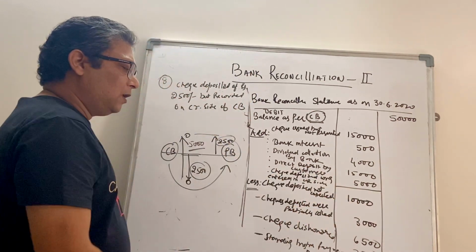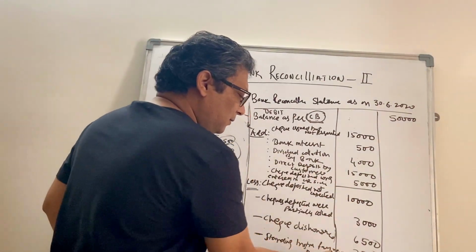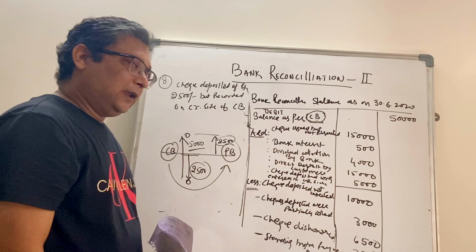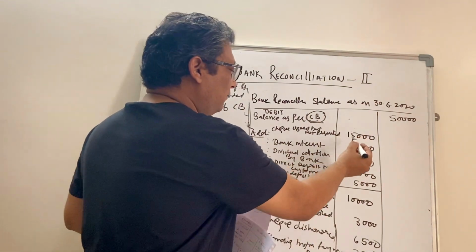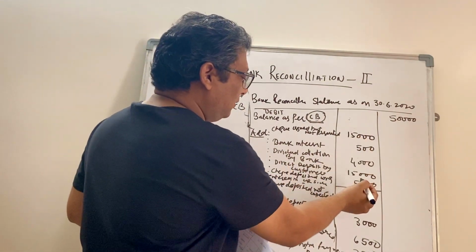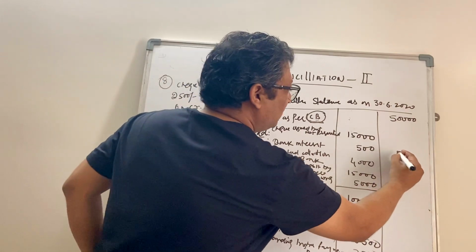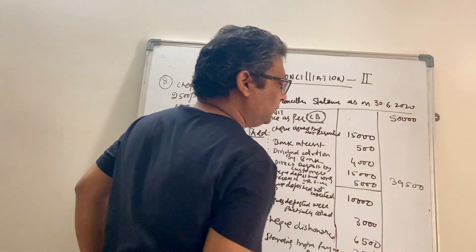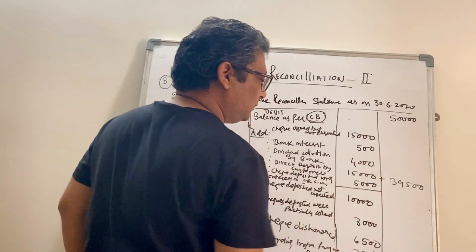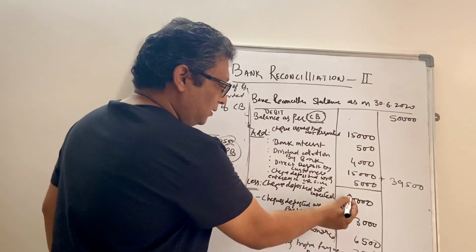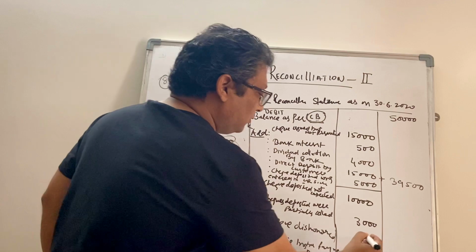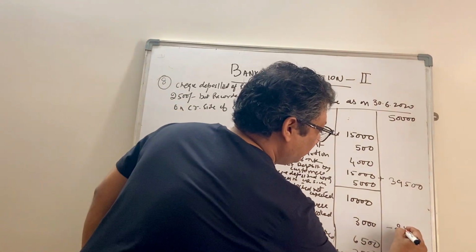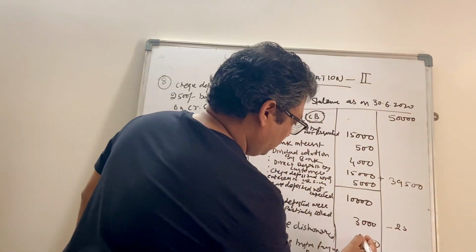Okay, so these are all positive entries, these are all negative entries. So if you total it, 15, 15, 30, 35, 39,500. Okay, this is plus, and this is how much? 13, 16, 22,500 is negative.